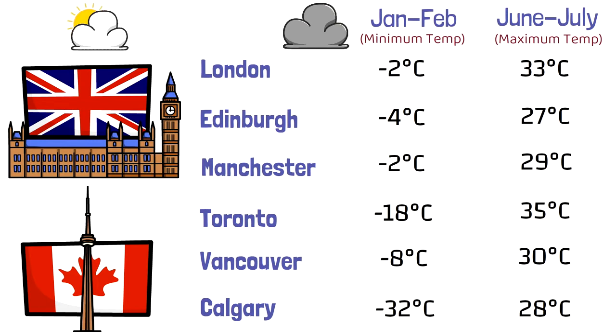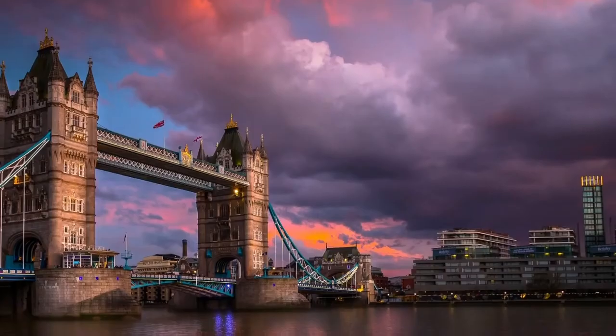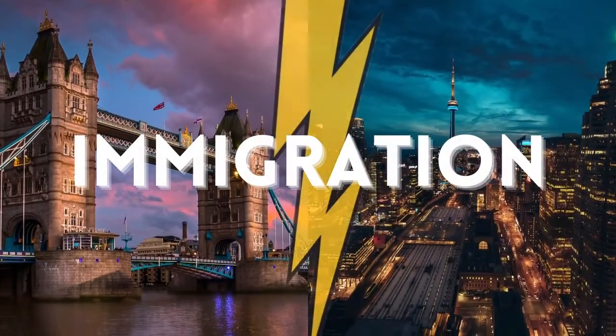In Toronto, it was from minus 18 to 35 degrees. So when you come to the Canadian cities, in the first few months, it might be a little difficult for you to adapt, while in UK, it is a lot easier. Okay, now let's discuss about the immigration programs.